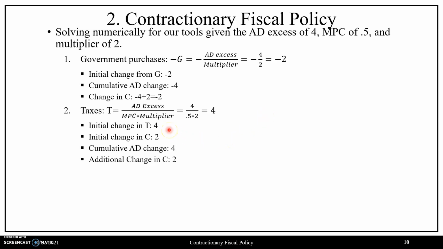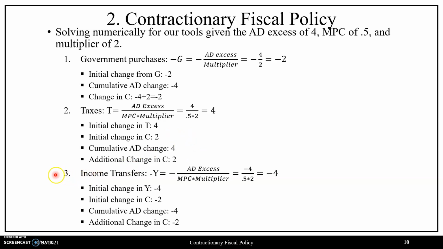With this initial increase in taxes by 4, after it makes its way to consumer income and there's the split between consumption and savings, consumption will change by a value of 2, where overall our cumulative change to aggregate demand will be a reduction of aggregate demand by 4. Taking the difference between our change in aggregate demand and our initial change in consumption from the tax change will give us a value of 2, and summing the two changes in consumption will get a value of 4.